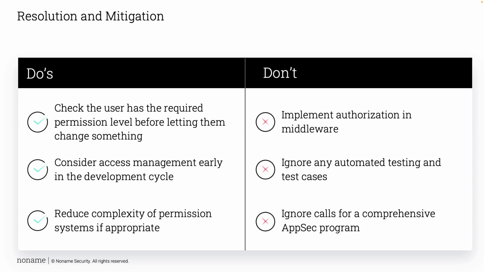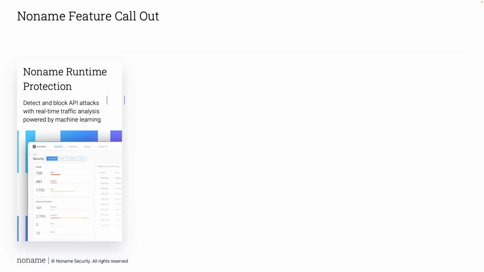And don't ignore calls for that comprehensive application security program we've mentioned previously. It's really important to have an application security program that is supportive, so it empowers developers to produce secure code, and it supports the development lifecycle as the product is developed.